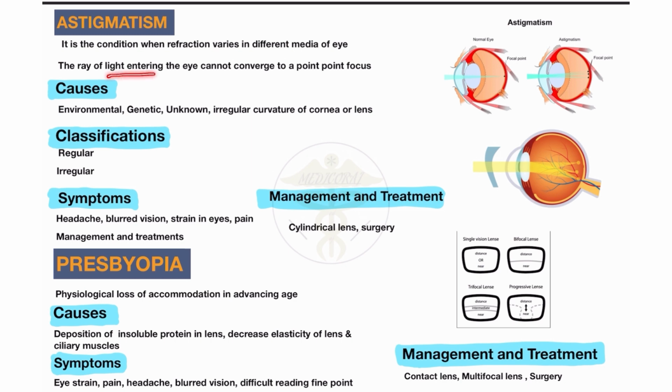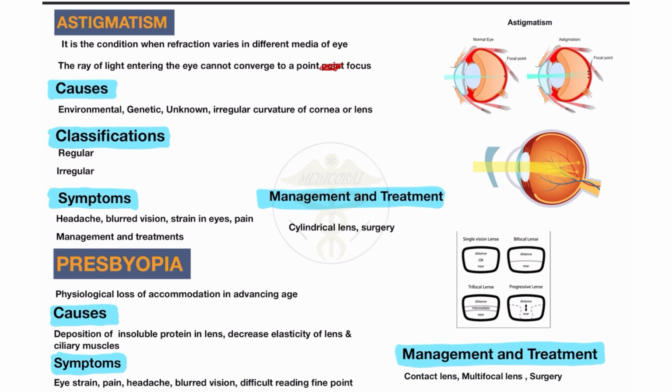The rays of light entering the eyes cannot converge to a point focus. This means not only one point but different points, and then it is called astigmatism.